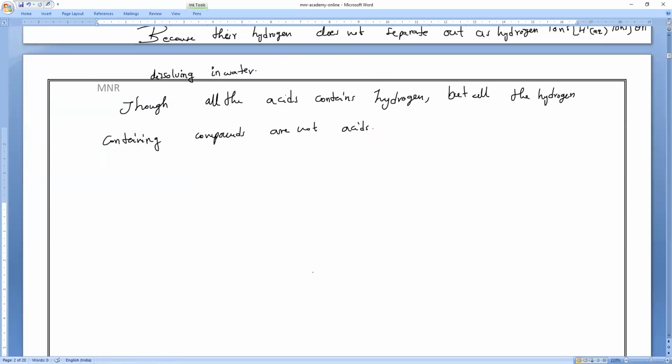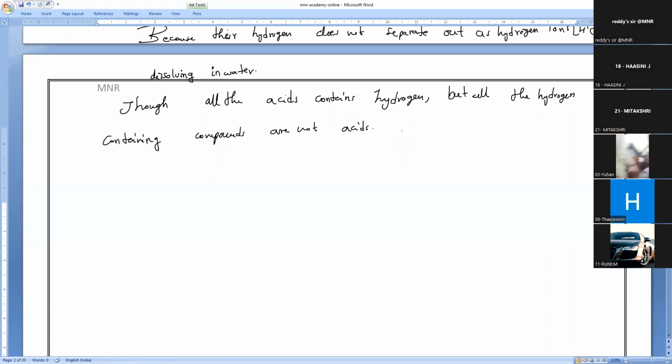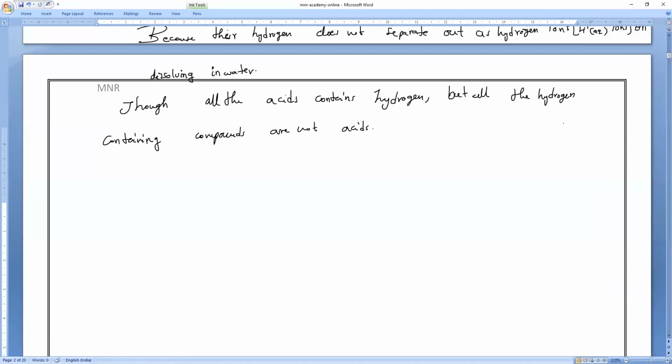All of you observe, write it. The degree of ionization of strong acids. What do you mean by ionization? Formation of H plus ions. That is what. Remember that. Formation of H plus ions you have to remember. Okay. So please write it.